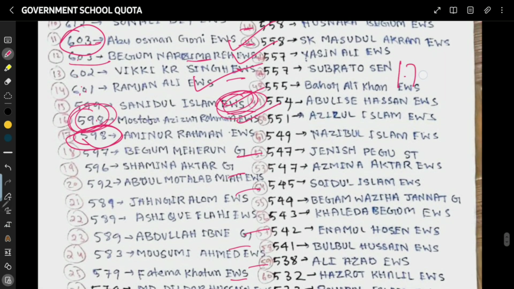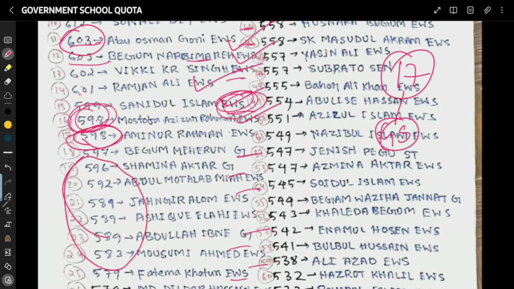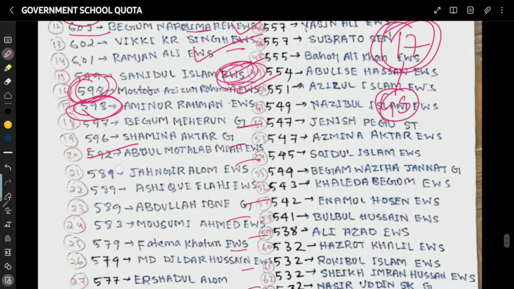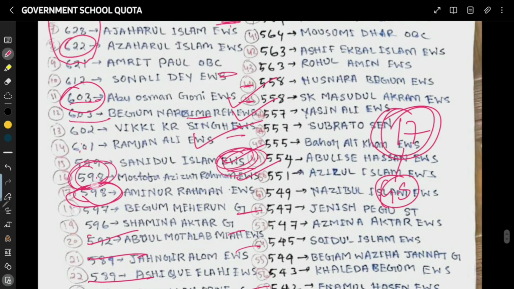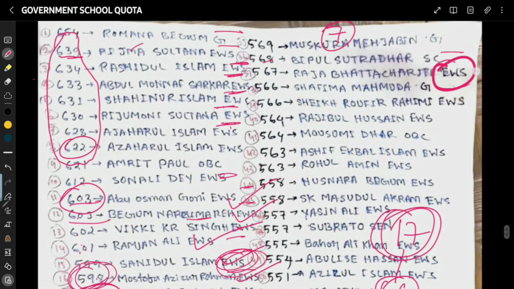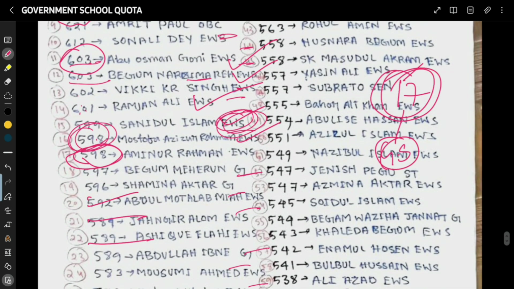And for those remaining 17 seats, it depends on the government whether they want it. If they say no, these 17 seats will remain for high scoring GS, and then the scenario will change. Then those 17 seats will mostly be taken by general candidates. From EWS, 592 will get, 589 will get a seat, and up to this, I have found out that an EWS person up to 567 marks will get the seat if these 17 seats get released. So it depends on many factors, whether a person leaves the seat or doesn't leave the seat.